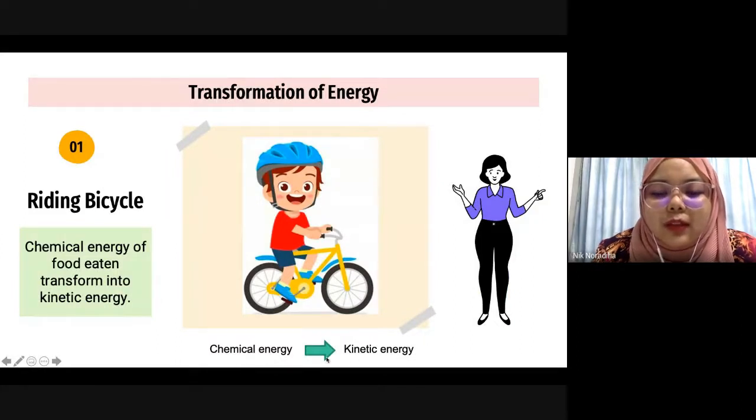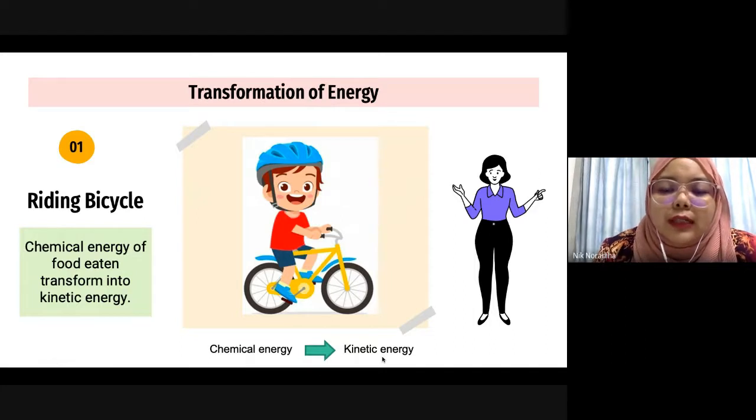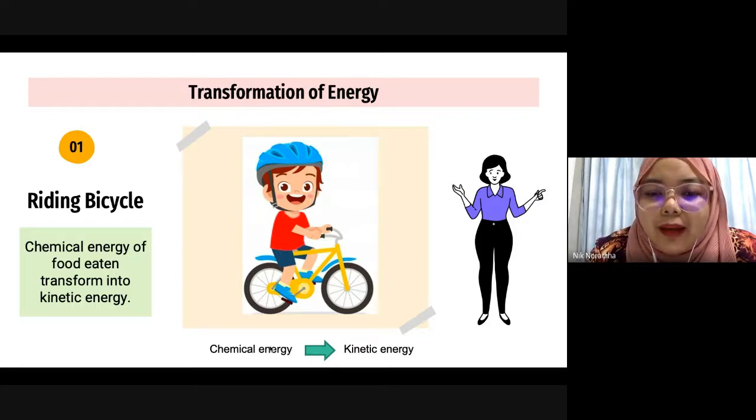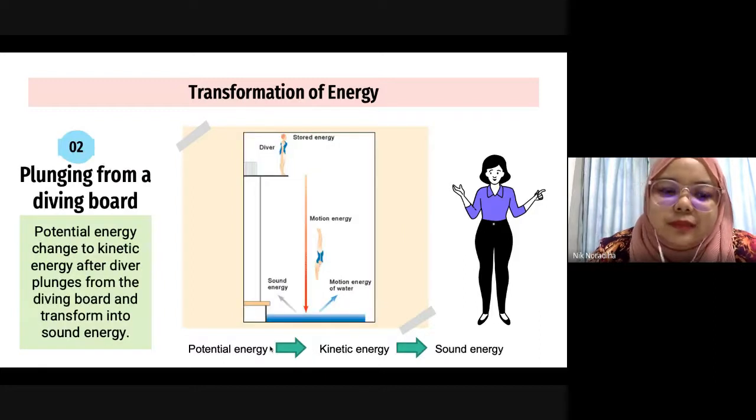This is the equation that you can write to show the transformation of energy. The chemical energy from the food that we eat will change to kinetic energy. It doesn't matter if you are riding a bicycle, going for a walk, or going for a jog, as long as you're moving, you will have kinetic energy.